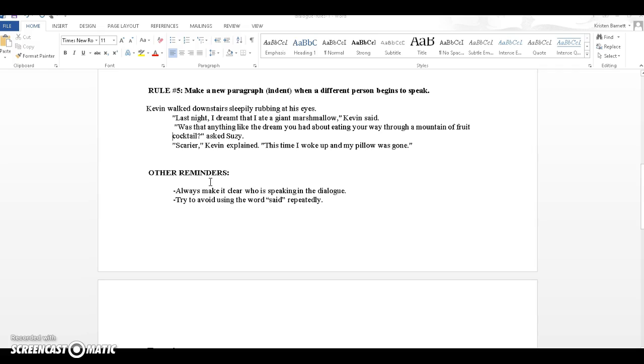It can be confusing if you have a bunch of dialogue and we don't know who is saying what. Try to avoid using the word said repeatedly if you've done a said is dead exercise in middle school. It's just more interesting if you can use other words for said: explained, yelled, inquired, other things.